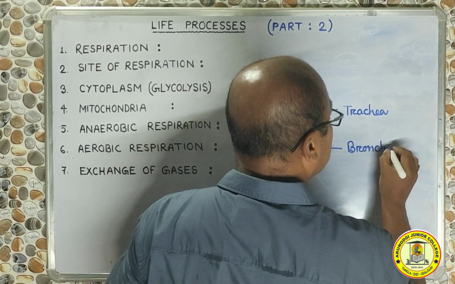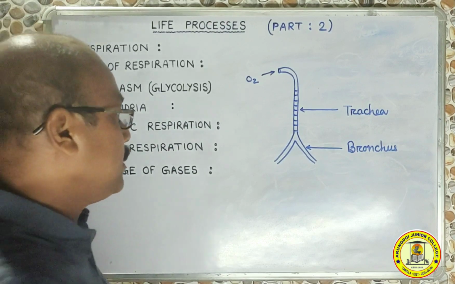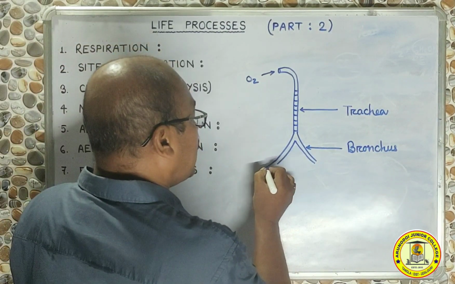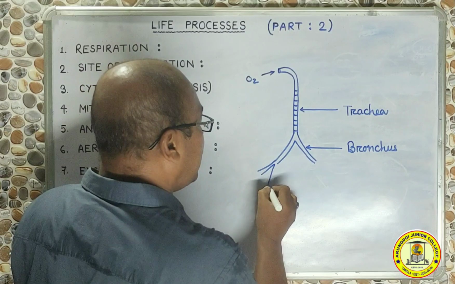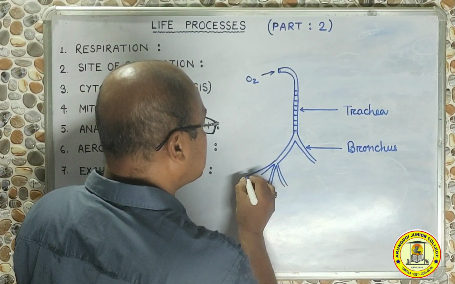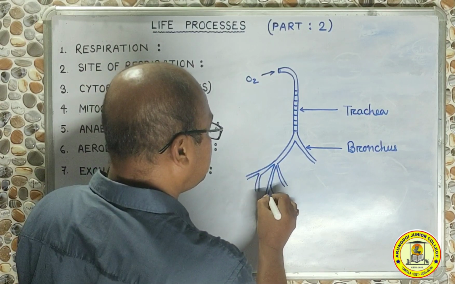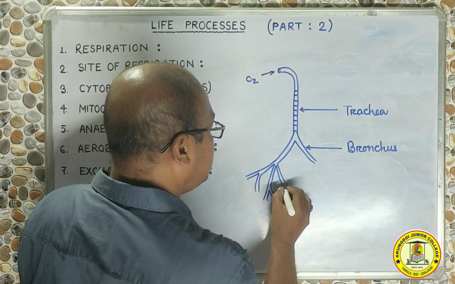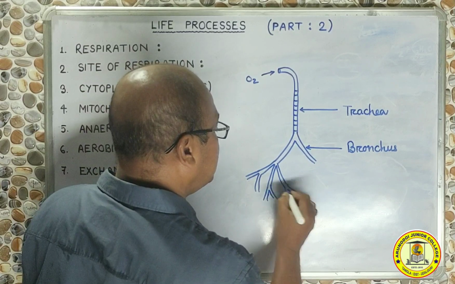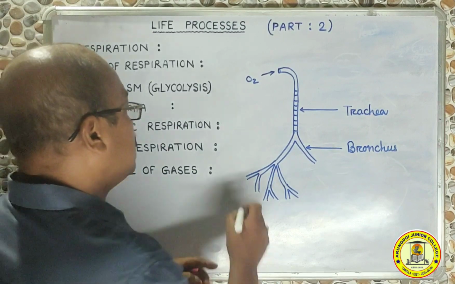Each such division is called a bronchus. Both together are called bronchi. Now each bronchus may again subdivide into some small branches, and if they subdivide in this way, such small branches are called bronchioles.